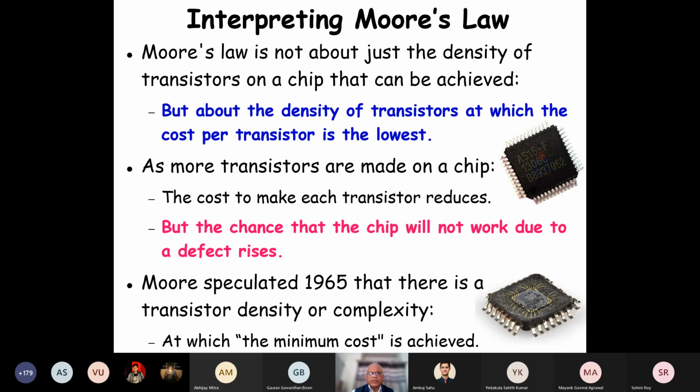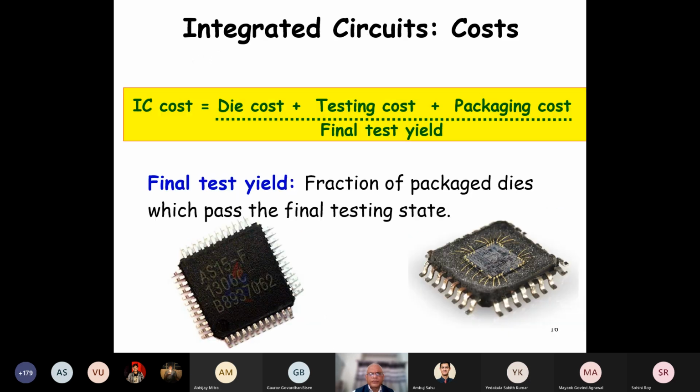So given a technology, there is a density that we can manufacture. If you try to put more transistors, the transistors will become very unreliable. The number of defects will be more, and more chips will have to be discarded. If we look at the internal of the chip, it looks like this. And let's see how this minimum cost is defined here.